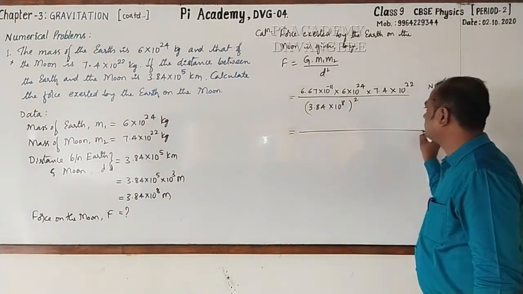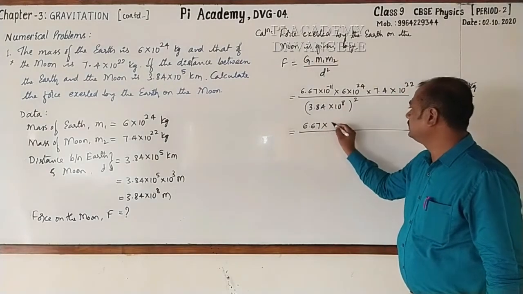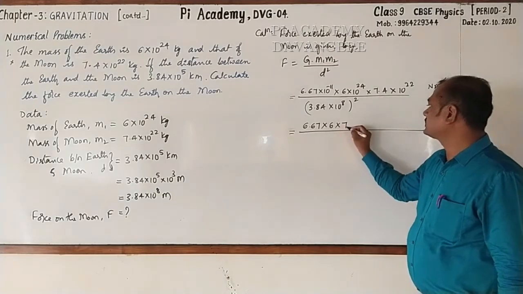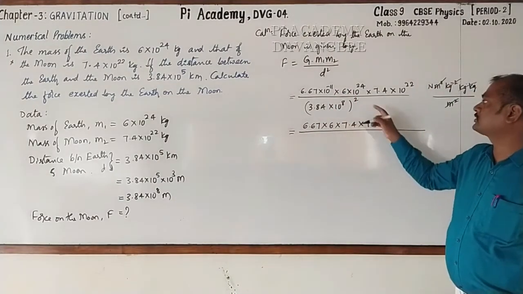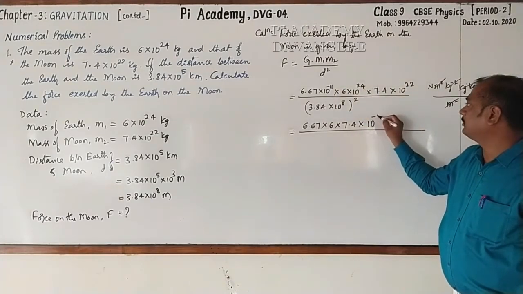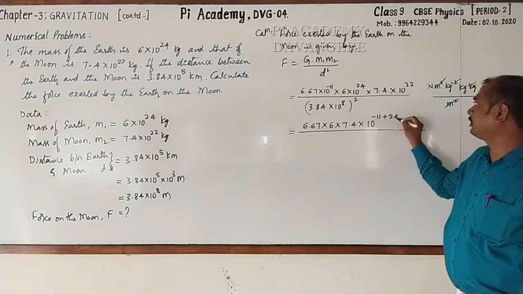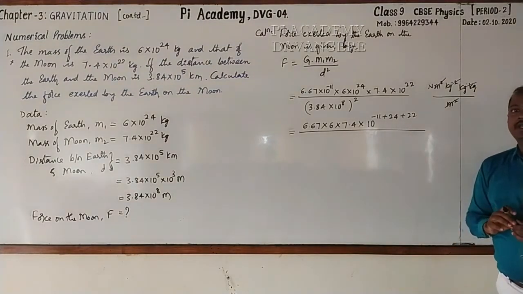Here I'll write 6.67 into 6 into 7.4, and now for the remaining, it is 10 raised to the power minus 11 plus 24 plus 22, according to the law of exponents.